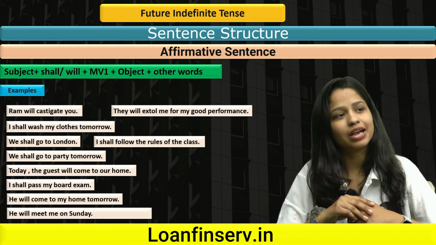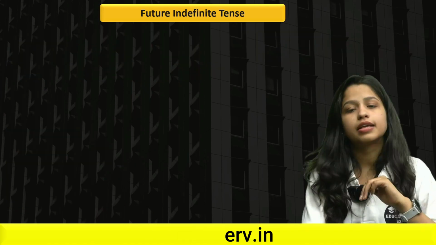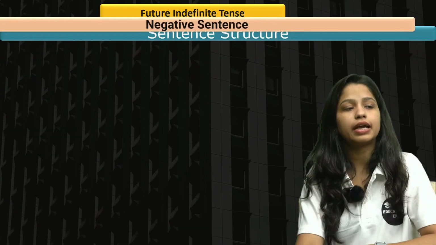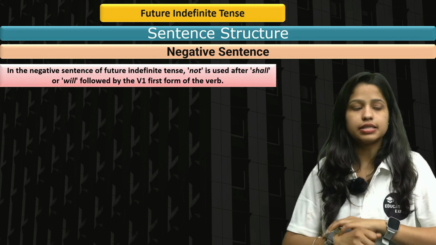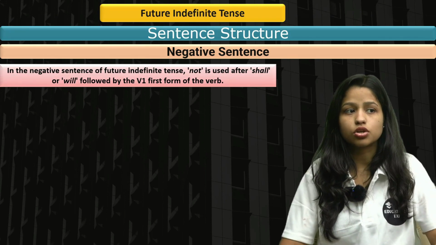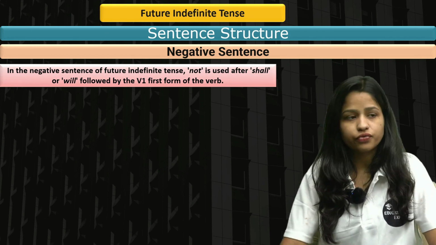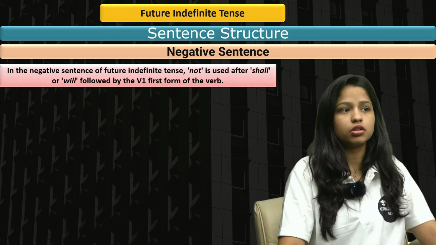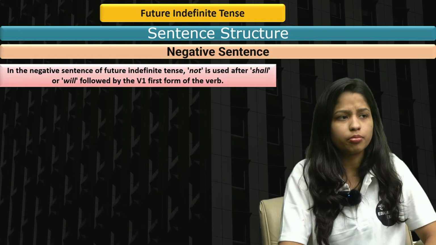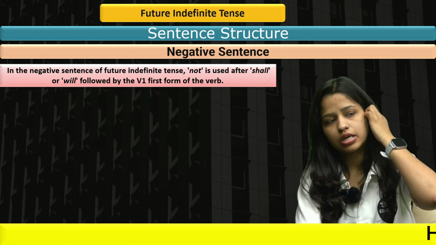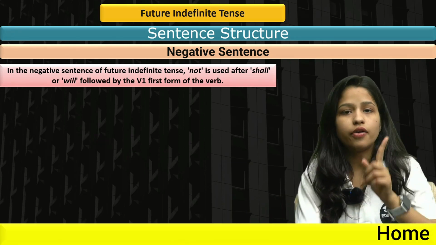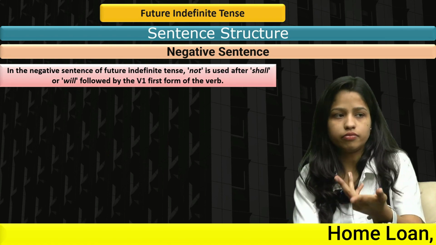Let's move forward and understand negative sentences. Next up, we have the sentence structure for negative sentences. In the negative sentences of future indefinite tense, not is used after shall or will, followed by V1, the first form of the verb. So you need to keep this in your mind: when we are using future indefinite tense, not is used after shall or will, followed by the first form of the verb.